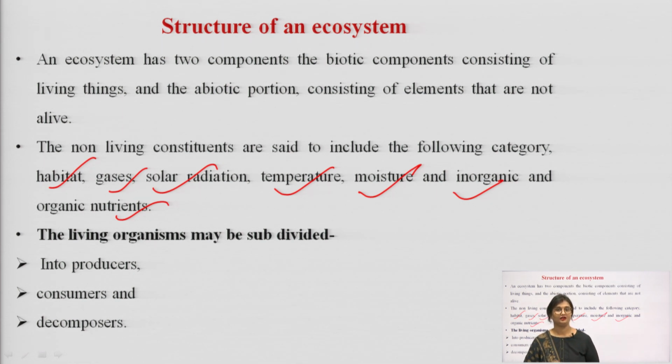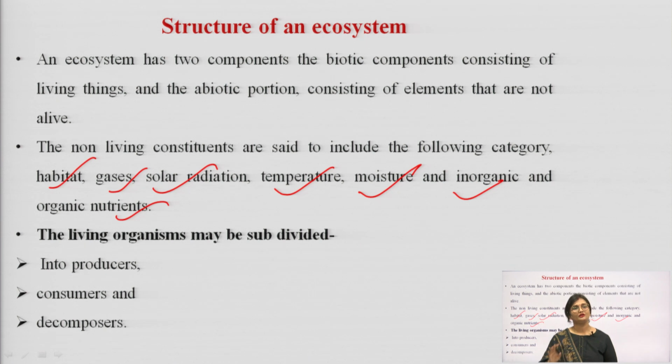I repeat again, the abiotic components are namely the habitat in which the organism is living, various gases like sulphur dioxide, oxygen, nitrogen, phosphorus, all sorts of gases, solar radiation, that is the sun's energy which is reaching the earth, the temperature of our surroundings, moisture, inorganic and organic nutrients.